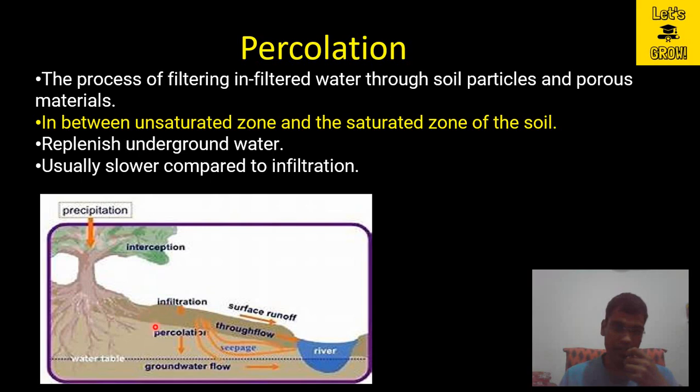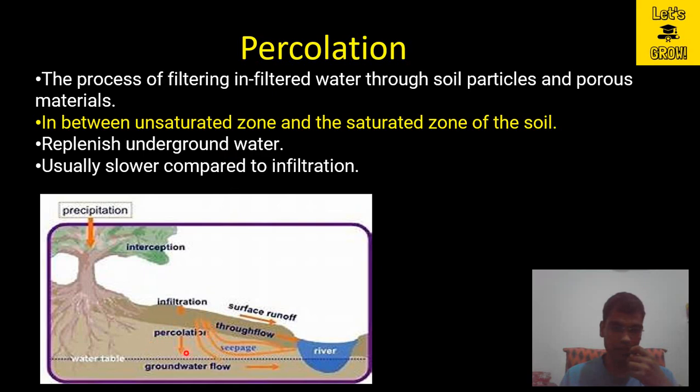Here you can see that this zone is unsaturated and this is the groundwater flow. So this zone is saturated. Whenever the flow takes place from the unsaturated zone to the saturated zone, we can say that it is percolation. It replenishes the underground water.